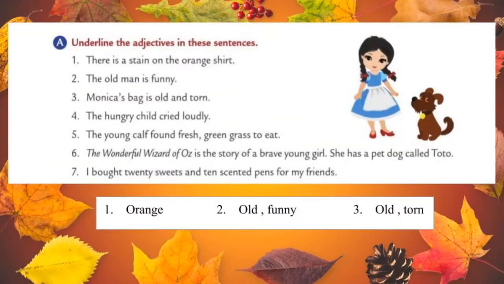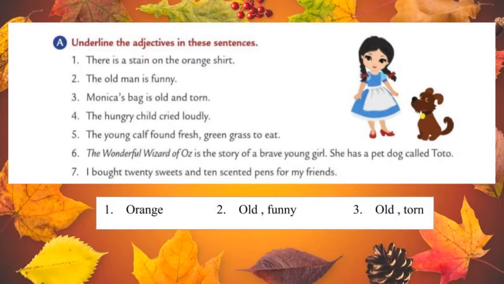Students, let's do the next exercise, that is underline the adjectives in these sentences. Look here, they gave some sentences. We should read the sentences properly and then underline the adjectives. Let's do the first one. There is a stain on the orange shirt. What is the first one? There is a stain on the orange shirt.